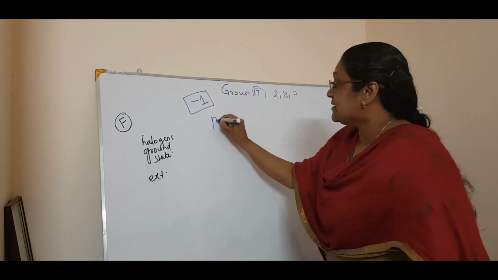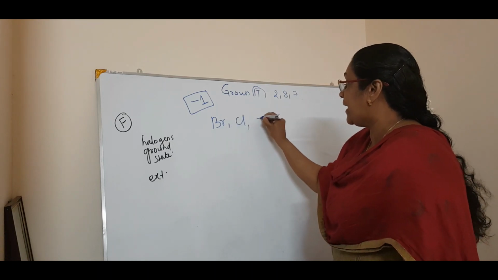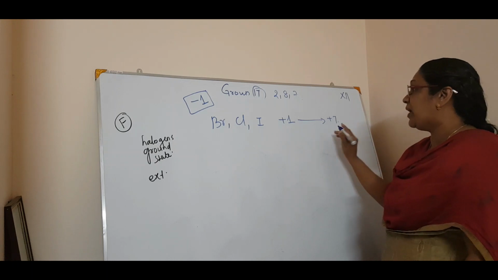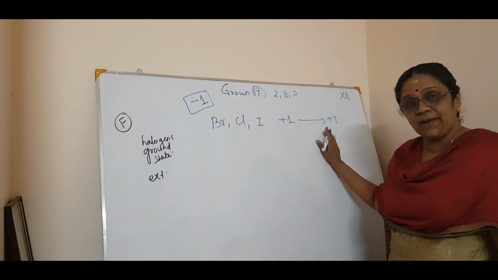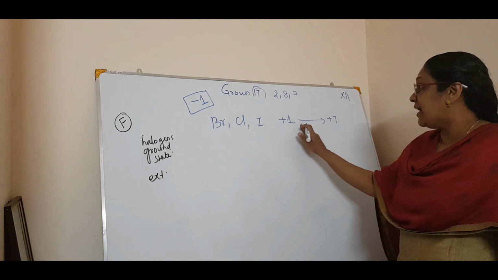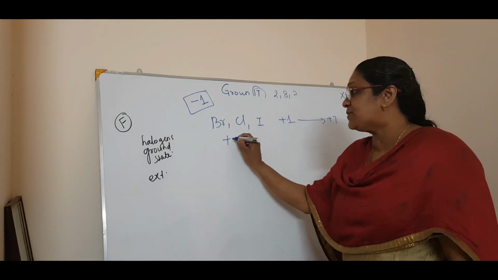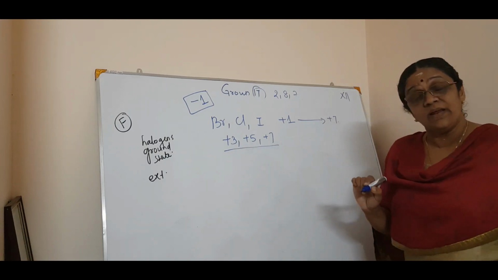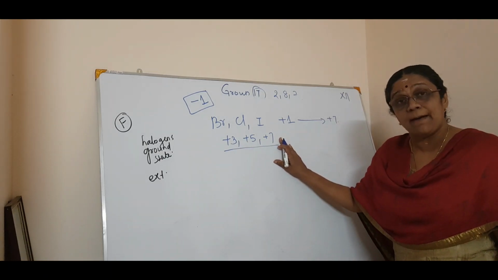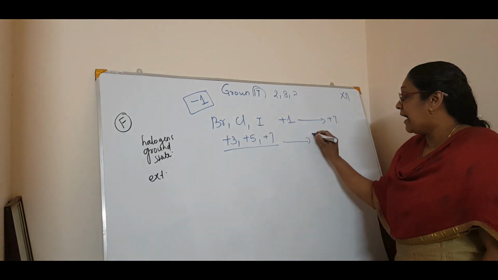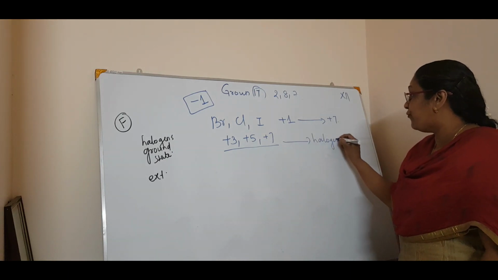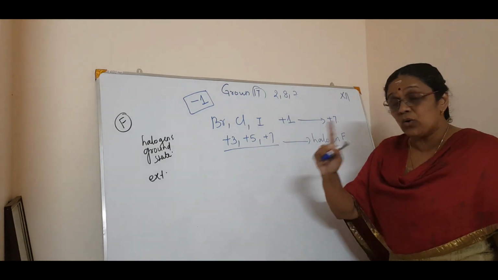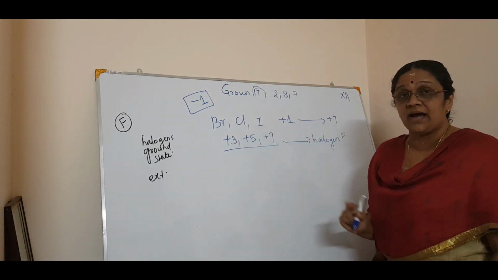But in the case of bromine, chlorine and iodine, the oxidation state varies from +1 to +7, that you have seen. Now, higher oxidation means what? The +3, +5 and +7. These are shown only by bromine, chlorine and iodine, not fluorine, right?